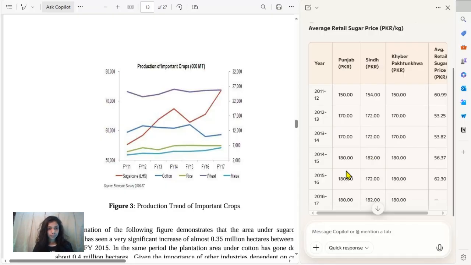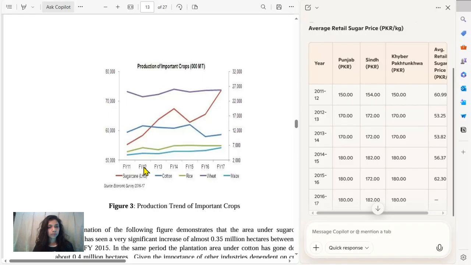So let's see. This is a fiscal year, and the production of sugarcane was around 53 or 55 million metric tons. The indicative price here was in Punjab 150, 154, and 150 in year 2011-12. Then in 12-13, the prices increased almost 20 rupees, 22 rupees around indicative prices. So the production increased.